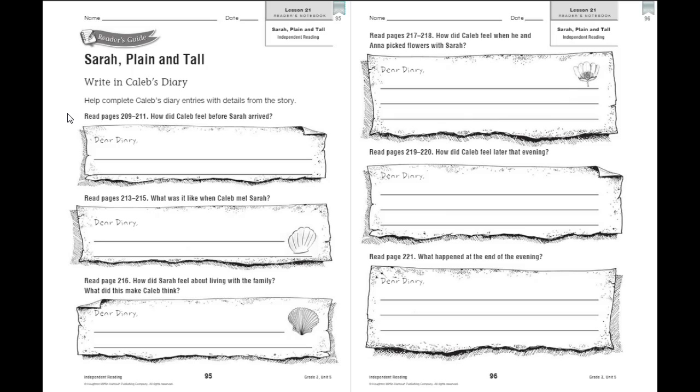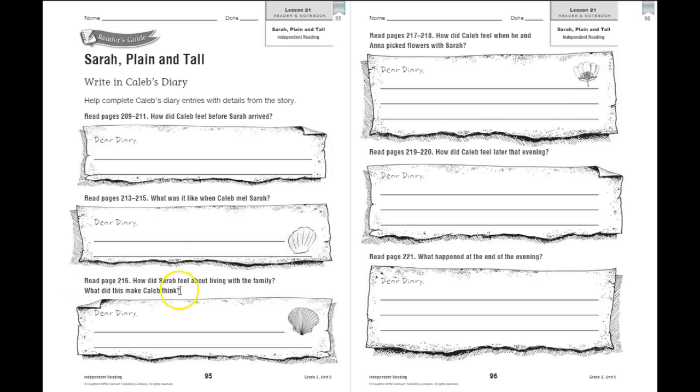So you're going to answer from pages 209 to 211 how Caleb felt before Sarah arrived. And then using pages 213 to 215, what was it like when Caleb met Sarah? Again, look, there's only 2 sentences, only room for a few on this first page, so just make sure you make the most of your entry and support it with details from the story.